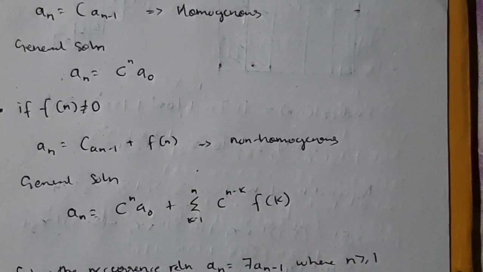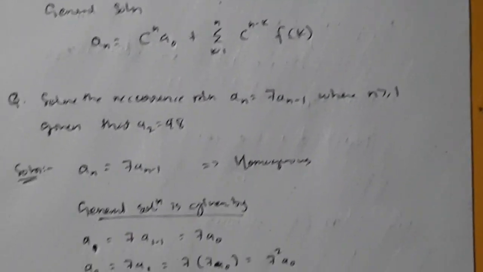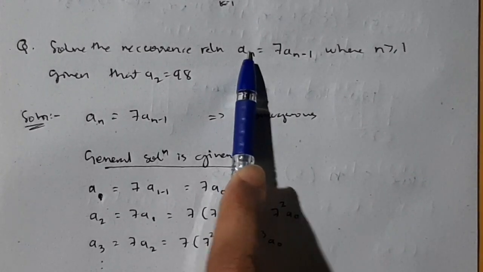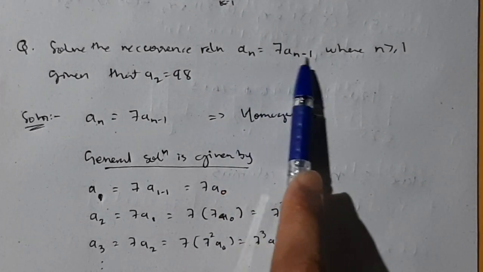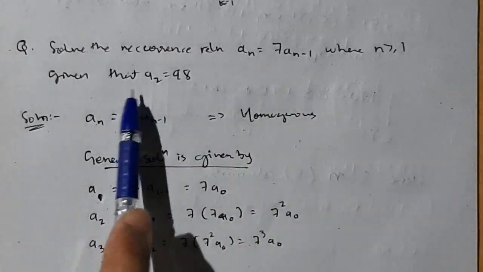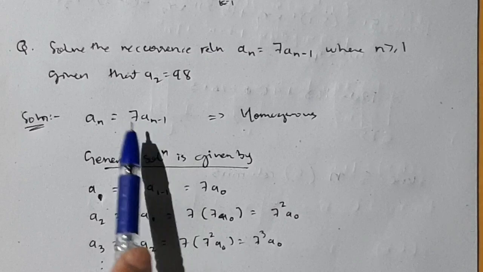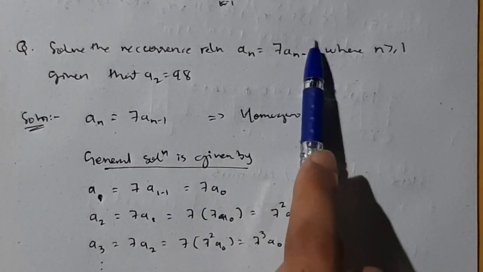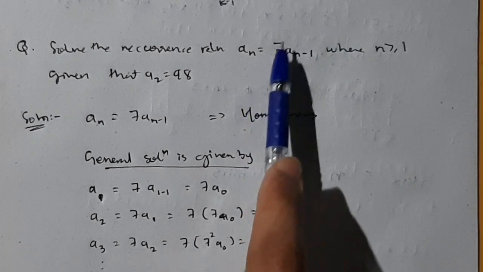Okay, now let's consider an example for homogeneous. This is the function which they will give you: an is equal to c into an minus 1. Okay, so c is this, and they will be giving you one condition here, that is general, that is homogeneous, because there is no f of n here. With this, another function is not there, so it is homogeneous.